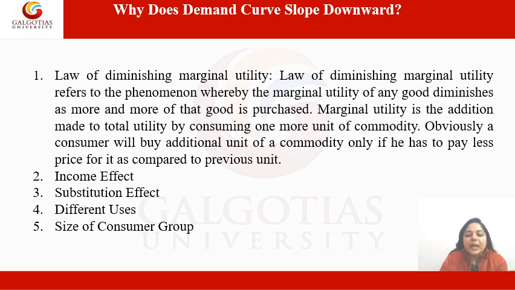For example, when the price of apple is rupees 30 per kg, then a handful of consumers buy it. The demand is limited. As the price comes down to 15 per kg, many consumers are willing to buy apples at this new favorable price. So these were the reasons for the downward sloping of the demand curve.